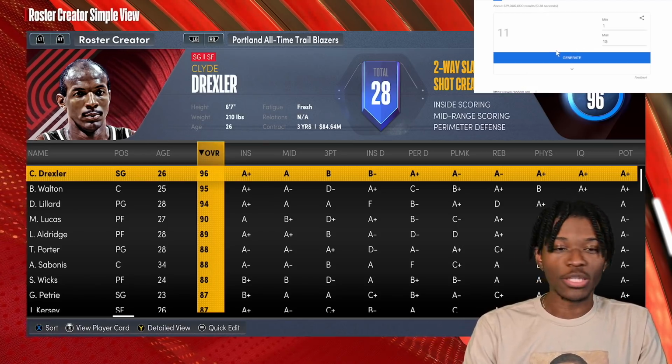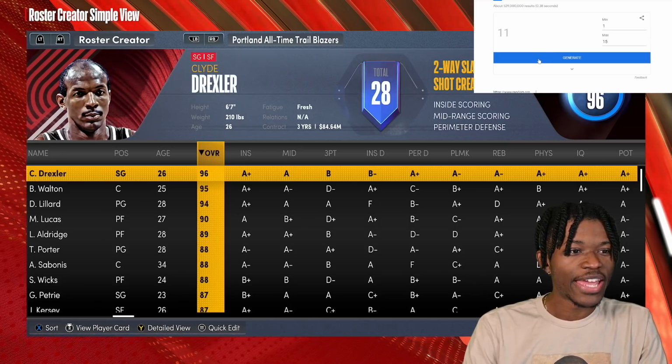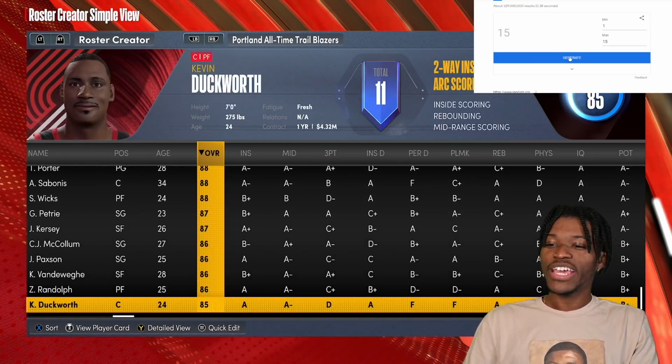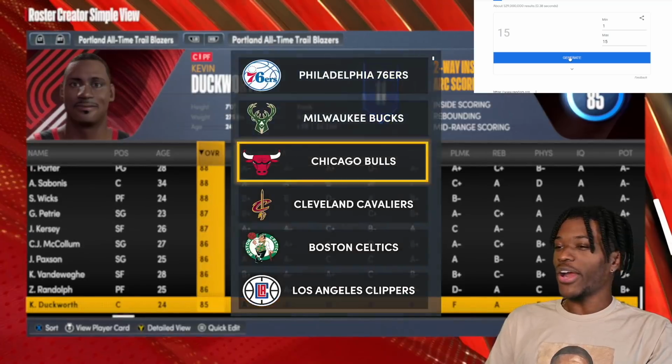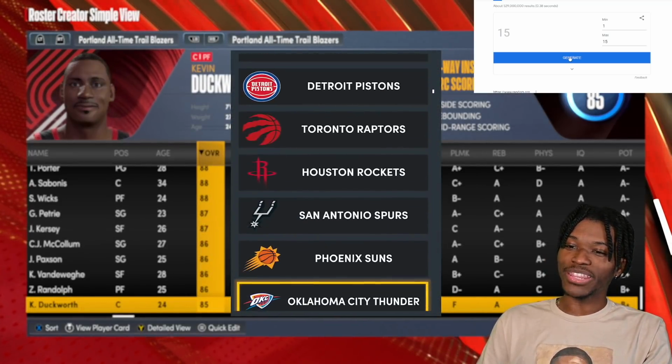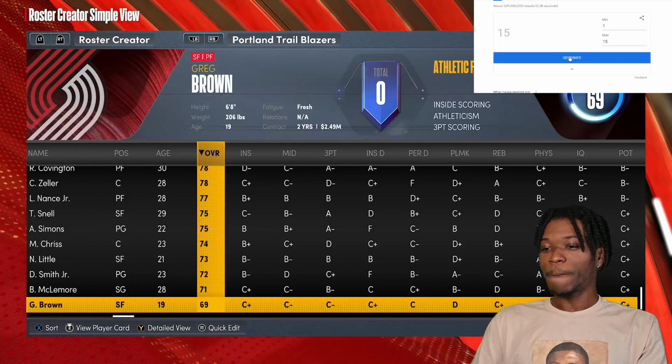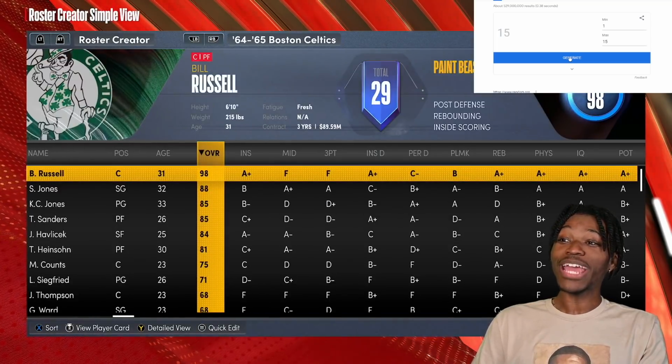Anyway, you got the Portland Trailblazers next, right? Yep. And they are getting player number 15. Tough. It's Kevin Duckworth. So it's an upgrade at their center position, which is something they needed. But there are some centers above them, like Arvydas Sabonis, that would have been better. But I guess you stuck with Mr. Duckworth.